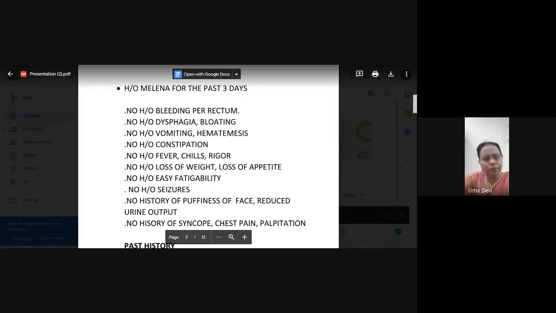Okay. Then no history of puffiness of face, reduced urine output. Now that will come higher up in the list. So in your presentation, you have said positive histories. After positive history, no history of hematemesis, no history of bleeding per rectum, no vomiting. This should be followed by no history of pedal edema and facial puffiness. And no history of oliguria will come next, and then only no history of dysphagia, bloating, constipation, fever, all that will come. This should come very much higher up in your negative history.